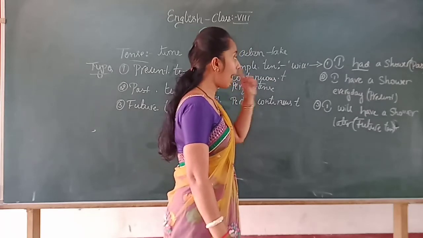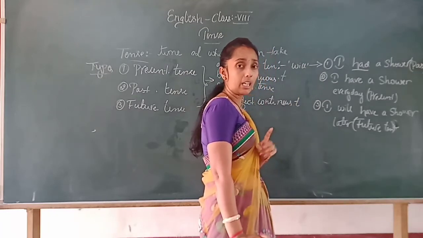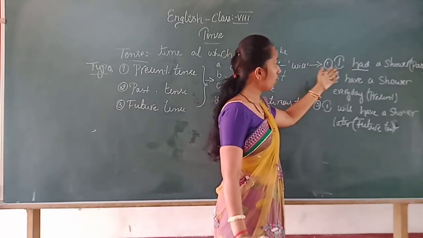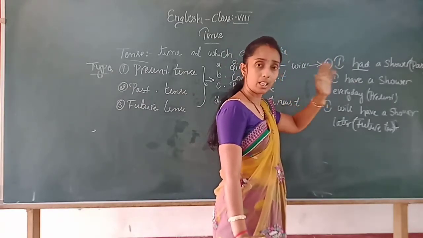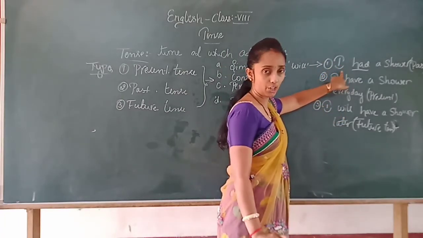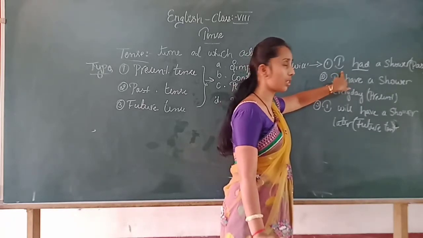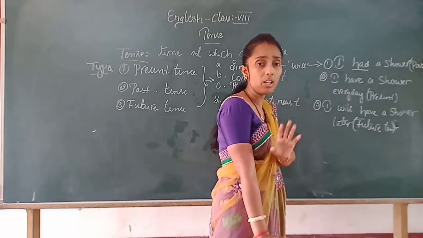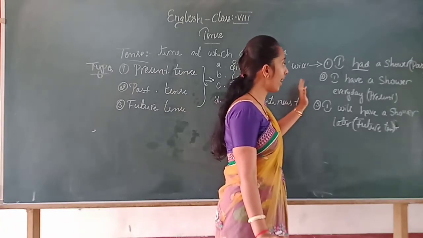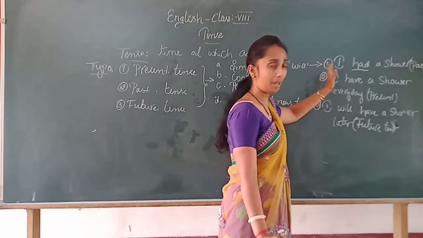As we told, when a sentence comes in simple past tense, it will take a different form. I had a shower means that you had a shower, but it doesn't indicate the time of the action, whether you had a shower in the morning, afternoon or night. It only shows that you had a shower within the day.